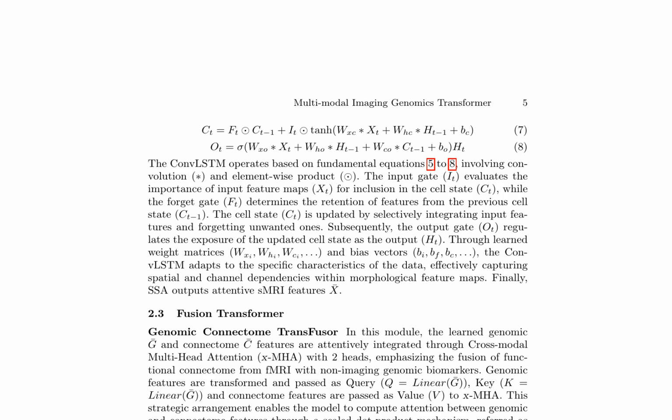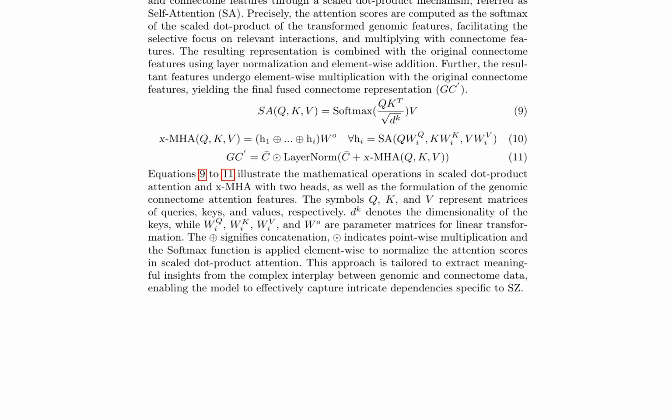The ConvA LSTM module in MIGTrans operates based on fundamental equations 5 to 8, involving convolution and elementwise product, to adaptively capture spatial and channel dependencies within morphological feature maps. The Fusion Transformer module integrates learned genomic and connectome features through cross-modal multi-head attention, XMHA, with 2 heads, emphasizing the fusion of functional connectome from fMRI with non-imaging genomic biomarkers.